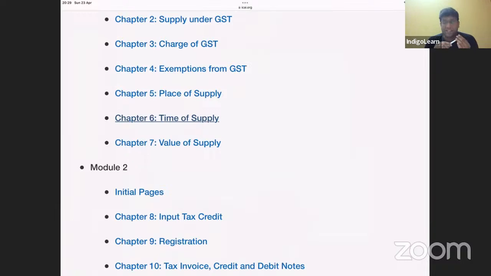Next, entry fees to what, my dear friends? Zoo, National Museum, Wildlife Sanctuary, it is fully exempt. And in case we are going to award function or a recognized sporting event or a planetarium, if the ticket price is less than 500, it is exempt. But if ticket price is more than 500, it becomes taxable.